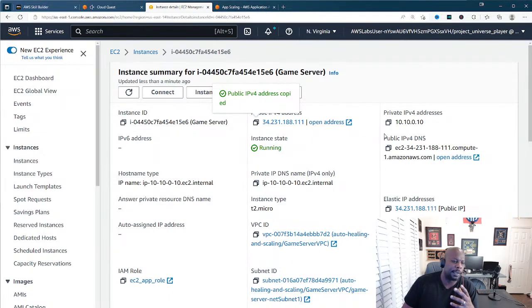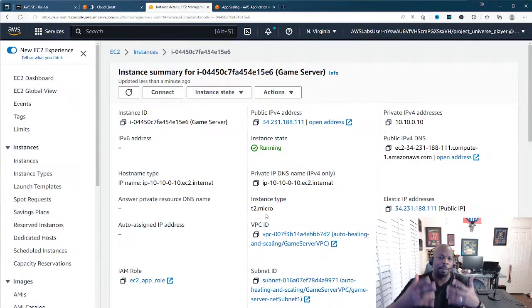All right, so most instances are going to have a public IP address, and they're going to have a private IP address. This is the DNS information. Then it tells about the instance type, like how big the instance is, and then this is the elastic IP, which would be like a permanent IP address, right?